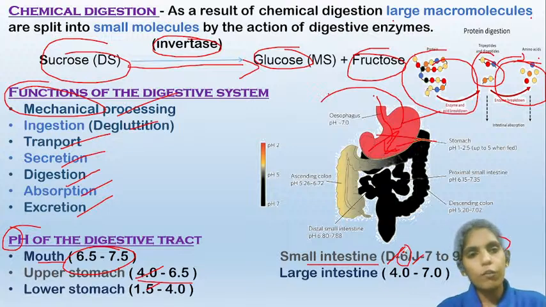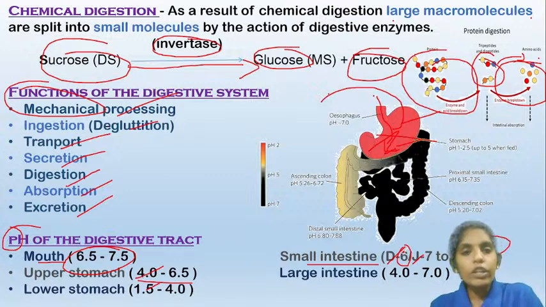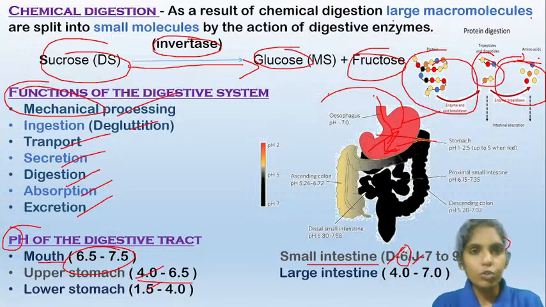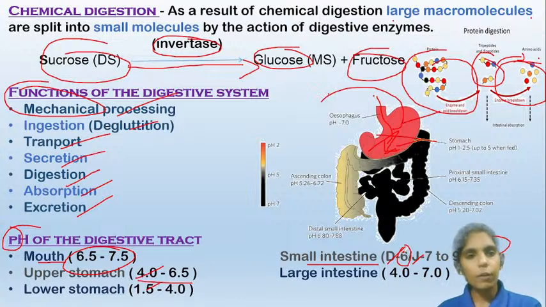So the food present in the stomach gets mixed with the acid, and when it enters the initial part of the small intestine, that is the duodenum, the acid will still be present there. And when it goes further into the jejunum, it will be mixed with the alkaline fluids that are produced by the cells present in the small intestinal wall. So that's why the acidic food gets somewhat neutralized by the basic fluid.